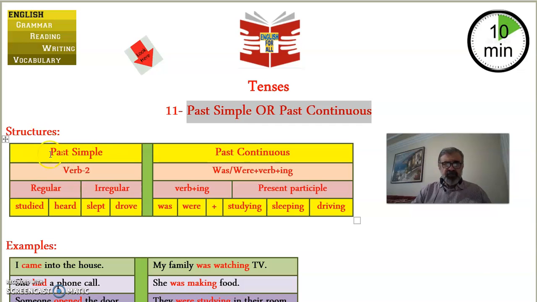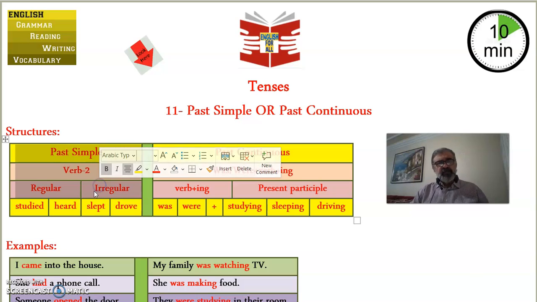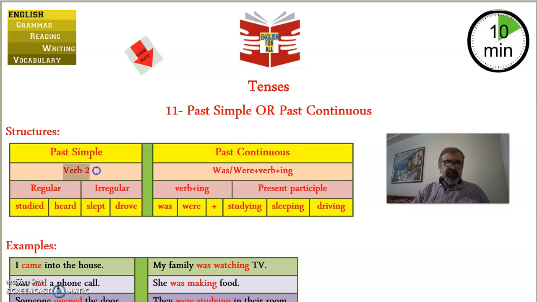Let's start with the structures, the past simple. Now, the past simple comes as Verb-2. And let me remind you that this Verb-2 is either regular or irregular, as you can see. Regular verbs end with a D or ED, like studied and heard, while irregular verbs, we change the whole verb from base into Verb-2. Sleep, slept, drive, drove. As for the past continuous, we have was or were plus verb ing, okay? Playing, studying, sleeping, driving, etc.